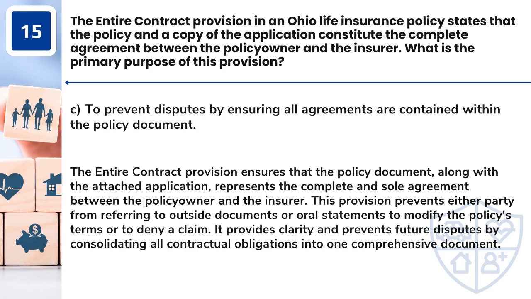Answer: C. To prevent disputes by ensuring all agreements are contained within the policy document. The entire contract provision ensures that the policy document, along with the attached application, represents the complete and sole agreement between the policy owner and the insurer. This provision prevents either party from referring to outside documents or oral statements to modify the policy's terms or to deny a claim. It provides clarity and prevents future disputes by consolidating all contractual obligations into one comprehensive document.